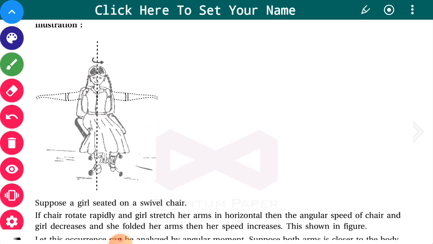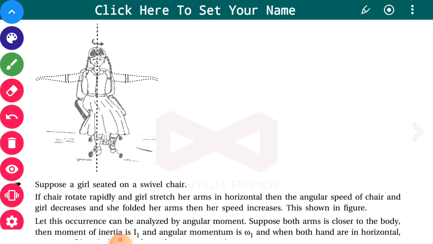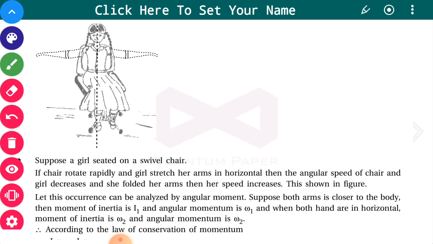There is one example. Suppose a girl is seated on a swivel chair. If the chair rotates rapidly and the girl stretches her arms horizontally, then the angular speed of the chair and the girl decreases, and if she folds her arms, the speed increases. Try to understand. She is sitting on this chair, and the chair is rotated.